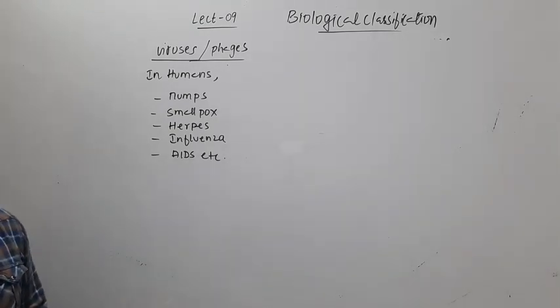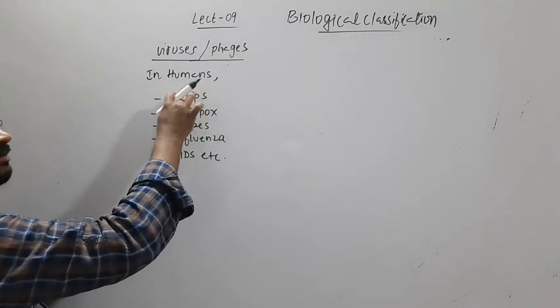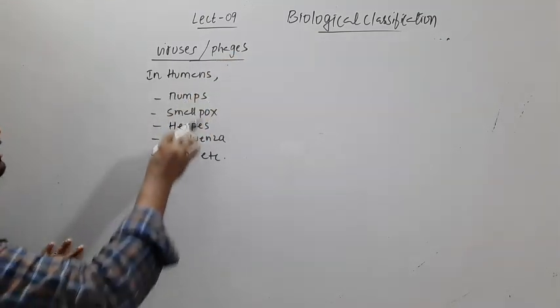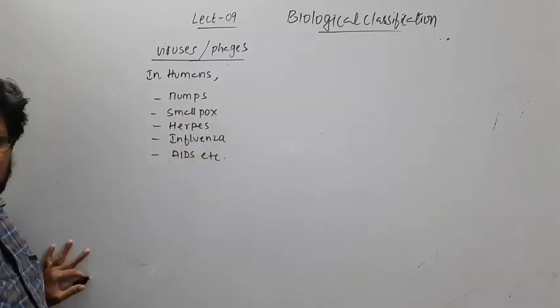We see mostly in detail in a chapter called Human Health and Diseases. I'm just mentioning them, and there we will see what mumps is, the name of that virus, smallpox, herpes, influenza, and AIDS.